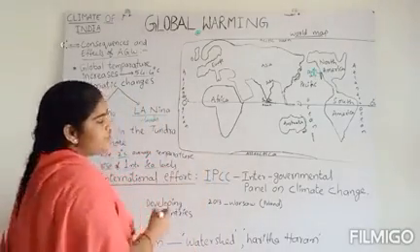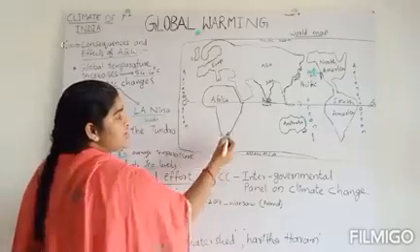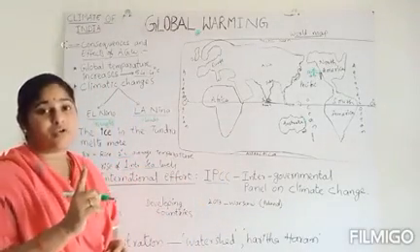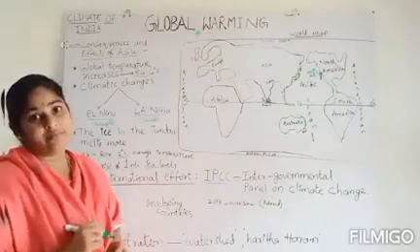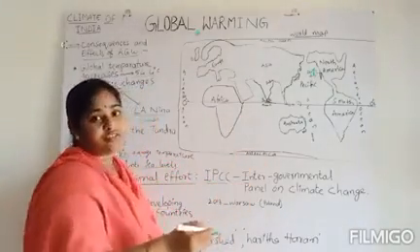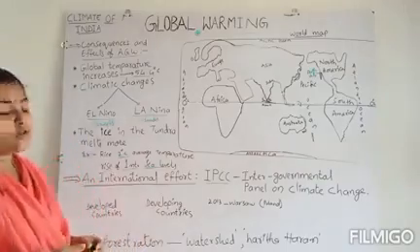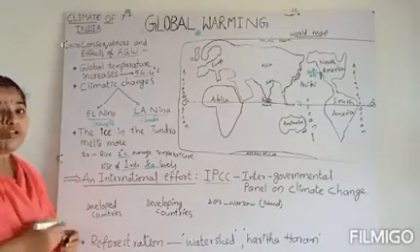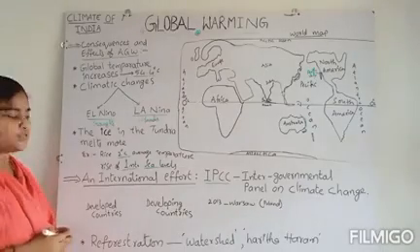That means by the next century we will lose 1 meter of living land in the continents, so we will lose our living space. So we have to take steps to prevent global warming and reduce the emission of greenhouse gases.